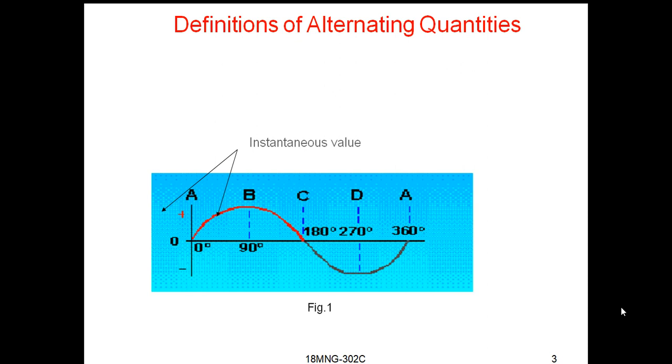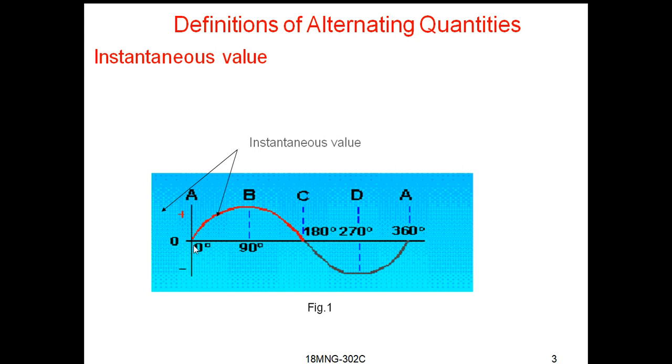Now let us see the first definition, for instantaneous value. Here in this diagram we can see the alternating current. In this, the x-axis represents the time and the y-axis represents the amplitude.